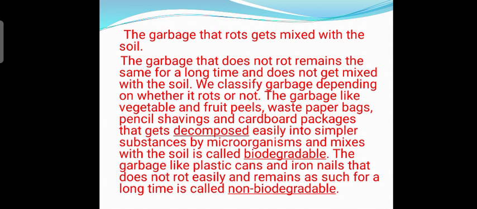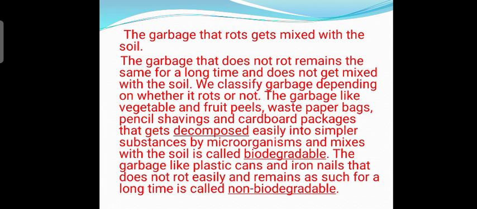The garbage like vegetable and fruit peels, waste paper bags, pencil shavings and cardboard packages that gets decomposed easily into simpler substances by microorganisms and mixes with the soil is called biodegradable. The garbage like plastic cans and iron nails that does not rot easily and remains as such for a long time is called non-biodegradable.